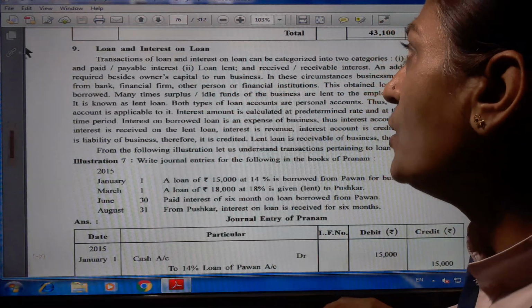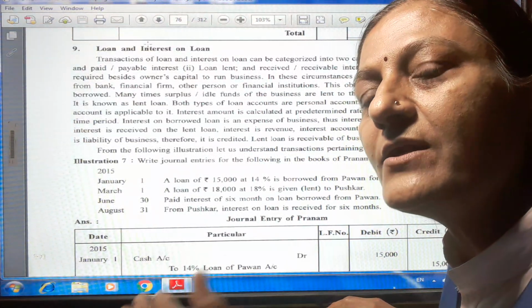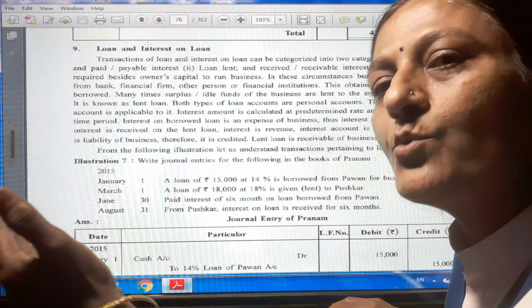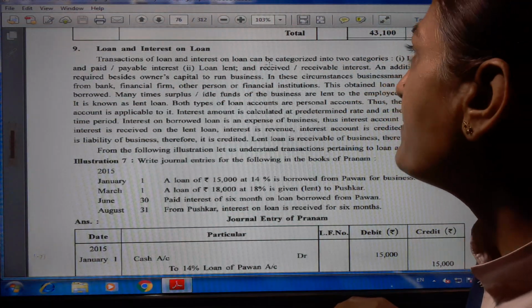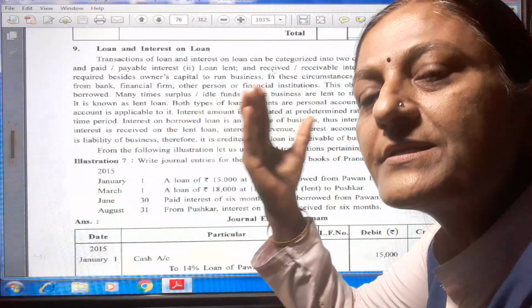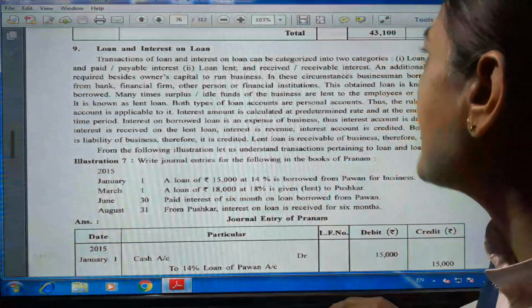Second, loan lent. As a trader, as a businessman, we lend a loan to a third party. At that time, we receive the interest, otherwise interest is receivable.